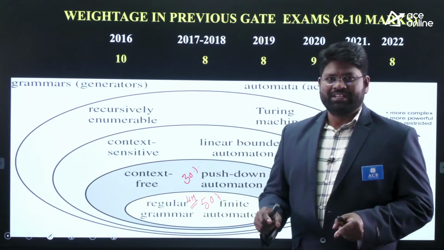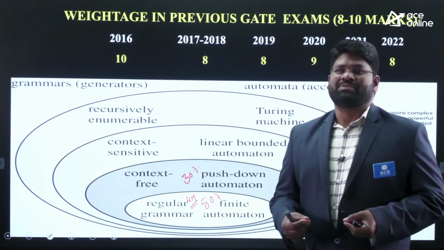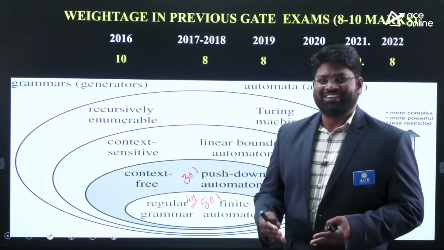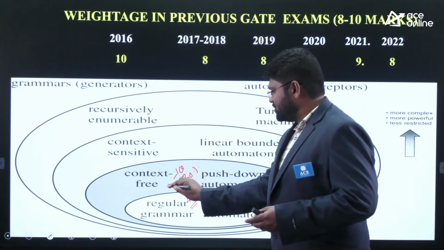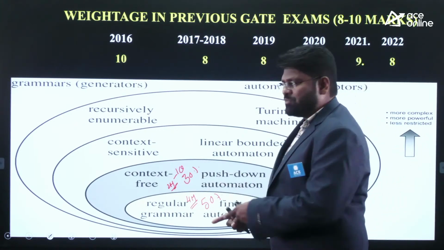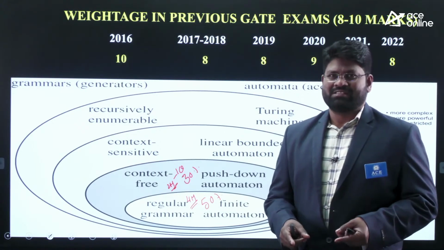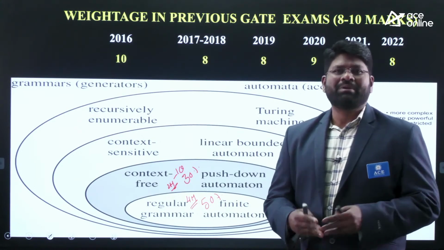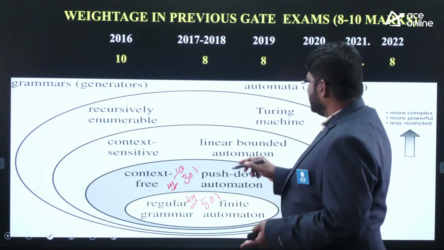This 30% of weightage mostly covers context-free language concepts, or sometimes a combination of push-down automata and context-free languages. So with 30%, at least 1 question of 2 marks is expected from these areas. Whatever data I am providing is from the previous data analysis. Whatever I am presenting here is what I understood by analyzing the previous papers, and you can also see the same once you do it. Then you come back to this.